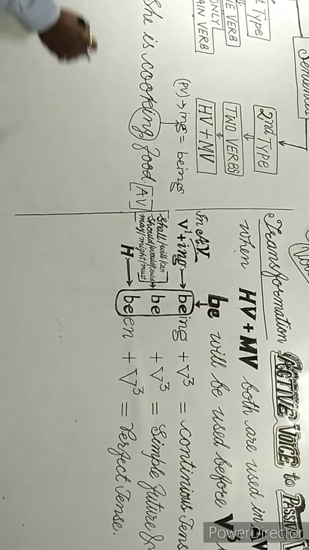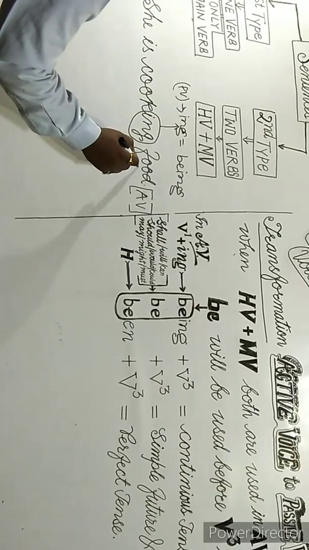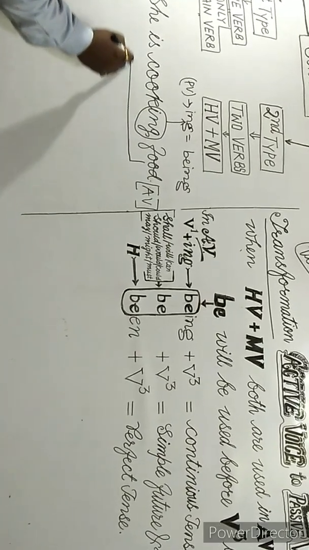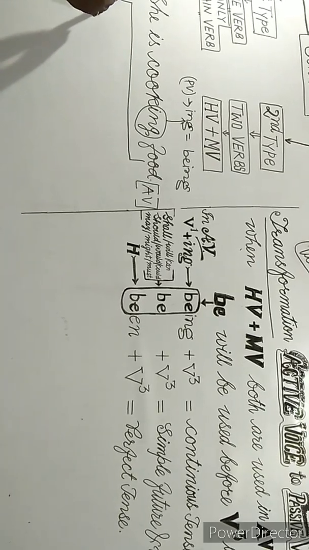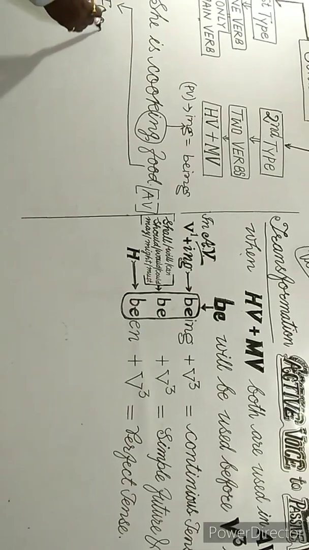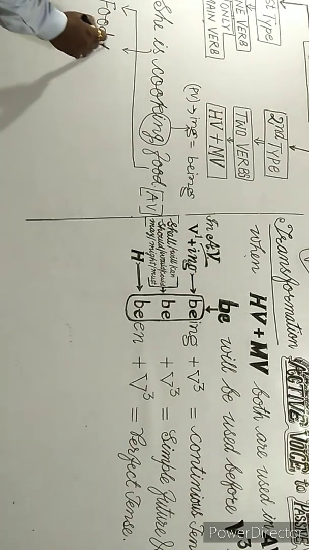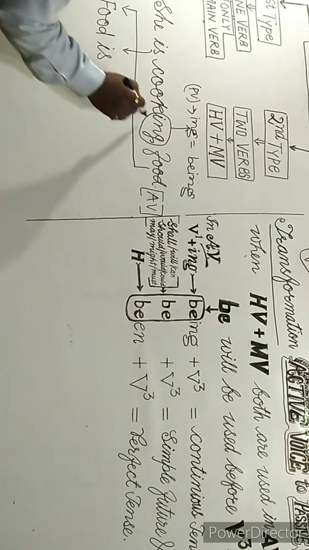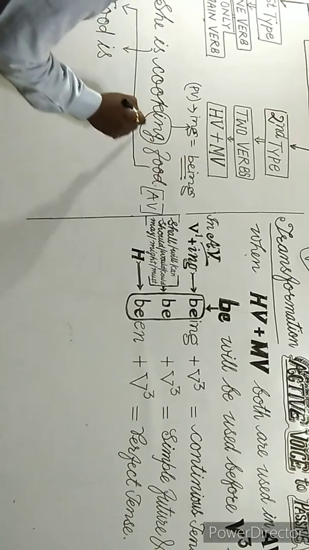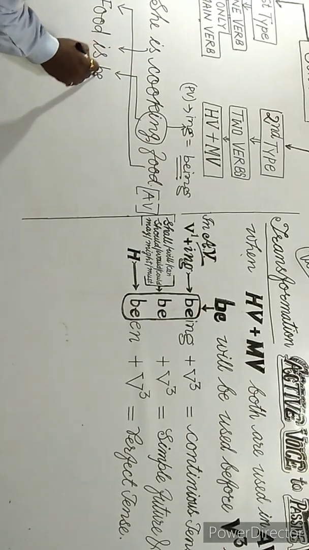So, when you change this active voice into passive voice, the object of active voice becomes the subject of passive voice. Write here food. Then write it: food is. Ing is for being, so write being for ing.